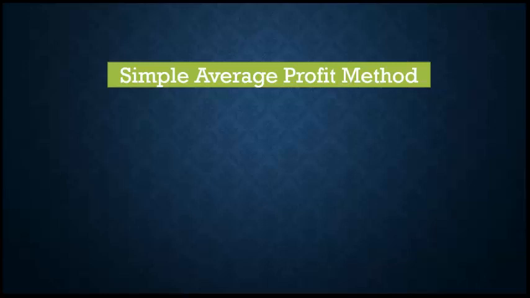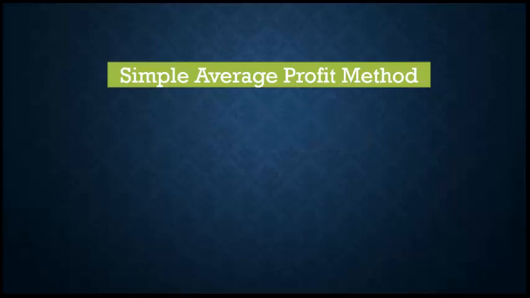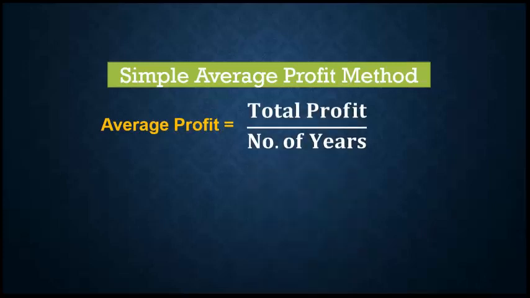In this video, we discuss how to calculate the goodwill on simple average profit method. Average profit is equal to total profit divided by number of years.